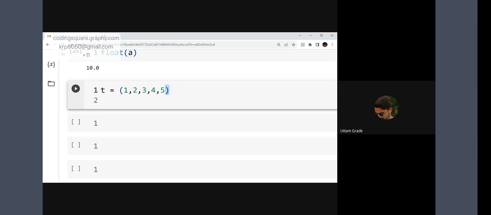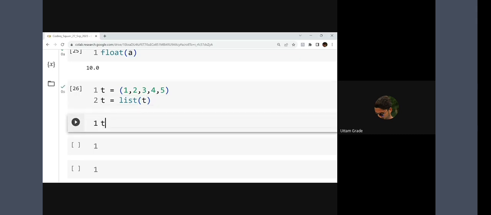What way? I know that I can use a conversion. So this is my tuple. Can't I do it like this? t is equal to list of t. So I can convert the tuple into a list. Yes, sir, fine, I can do this.